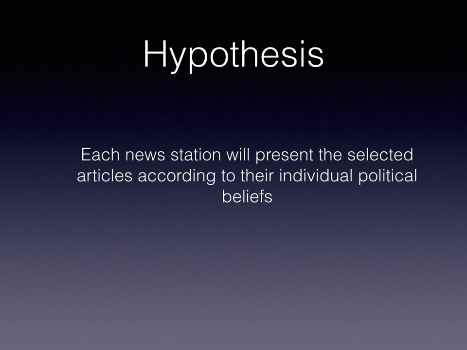So our hypothesis that we came up with together is that each news station will present the selected articles according to their individual political beliefs, and that's our basis for it. Then we're going to go off political beliefs and see how those political beliefs affect how minorities are represented in the news, or how genders are represented in certain news stories, and if their representation of violent crimes changes.